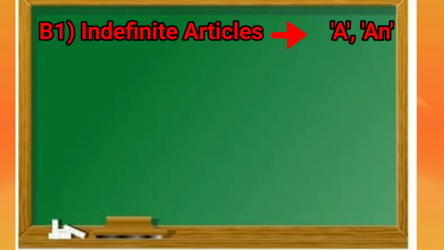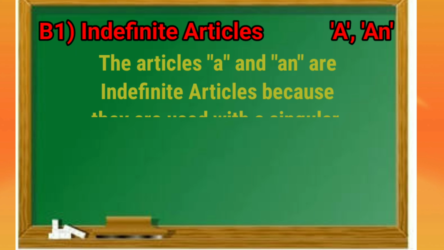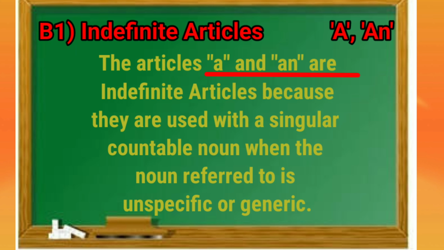Let's see information about indefinite articles. The articles a and an are indefinite articles because they are used with a singular countable noun when the noun referred to is unspecific or generic.